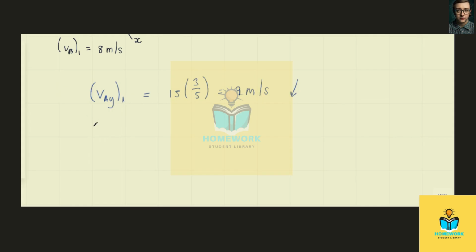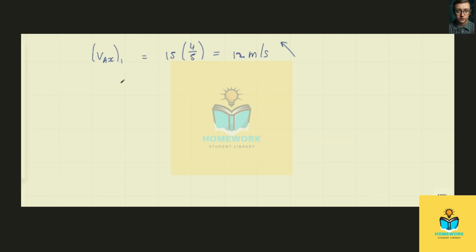Now along the x-axis, VA x1 is equal to 15 multiplied by 4 over 5, and this is 12 meters per second to the northwest. So we have our x and y components of the initial velocity of A.